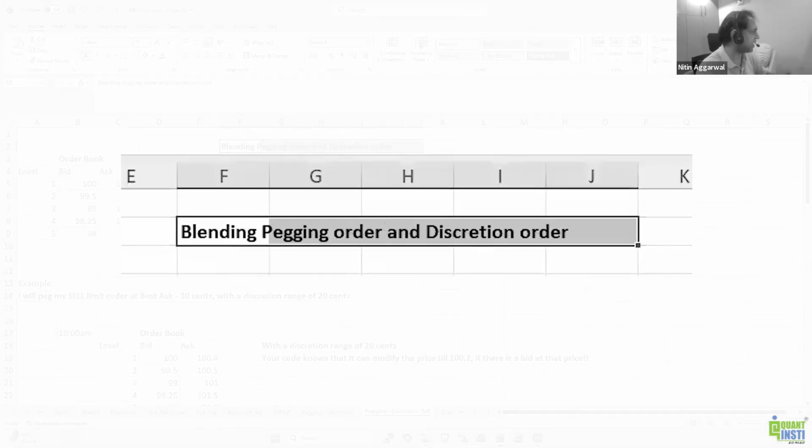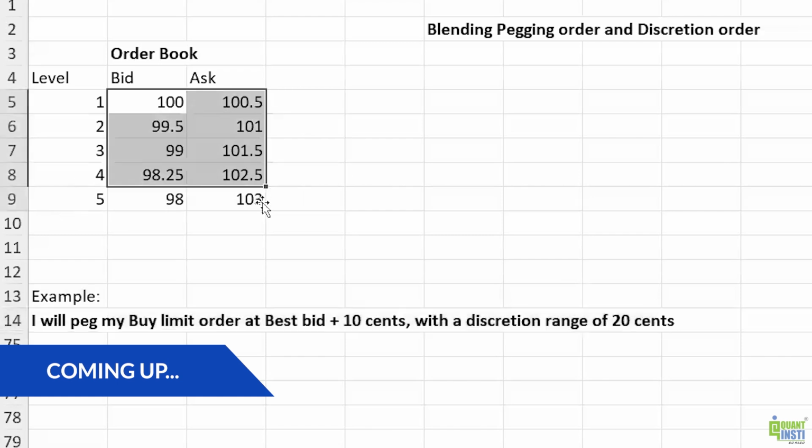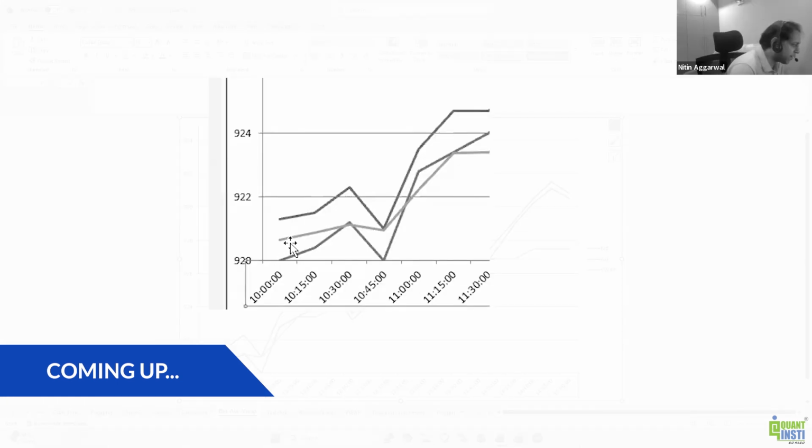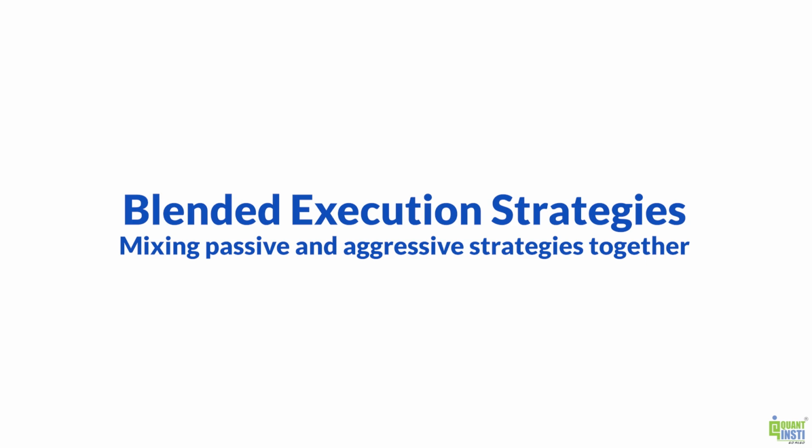and discretion. So we are blending this pegging and discretion in our code. This is the order book. Now I want to peg my buy limit order at best bid plus 10 cents with a discretion range of 20 cents. Cross the VWAP price. So the discretion range could be the difference between the bid and the VWAP price. Lower range is not aggressive, right? Lower range would be more passive.